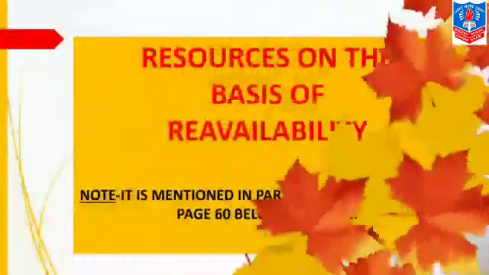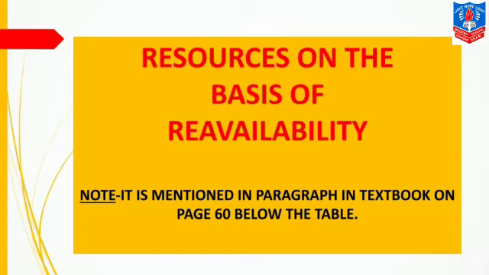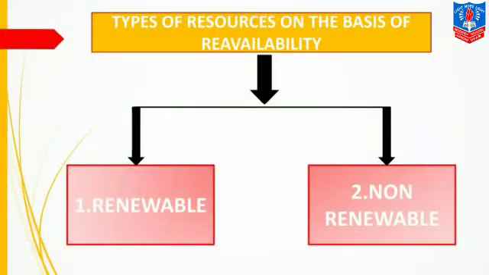Now, coming to the last type of resource, that is, resources on the basis of re-availability. So, children, note it is mentioned in a paragraph in the textbook on page number 60 below the table of distribution, because no table is given for this classification. You have to read the paragraph mentioned below the table of distribution on page number 60. Let's start. This resource is further classified into two categories, that is, renewable and non-renewable resources.